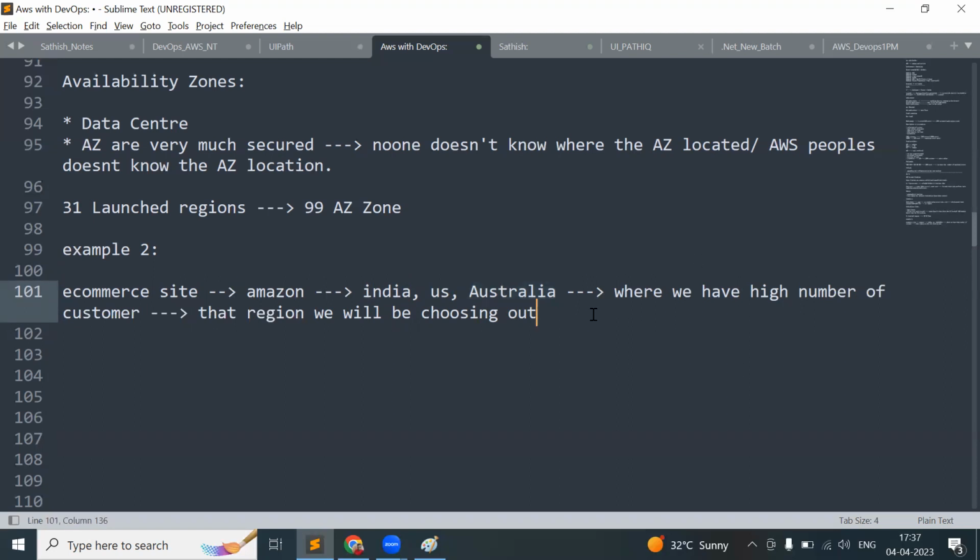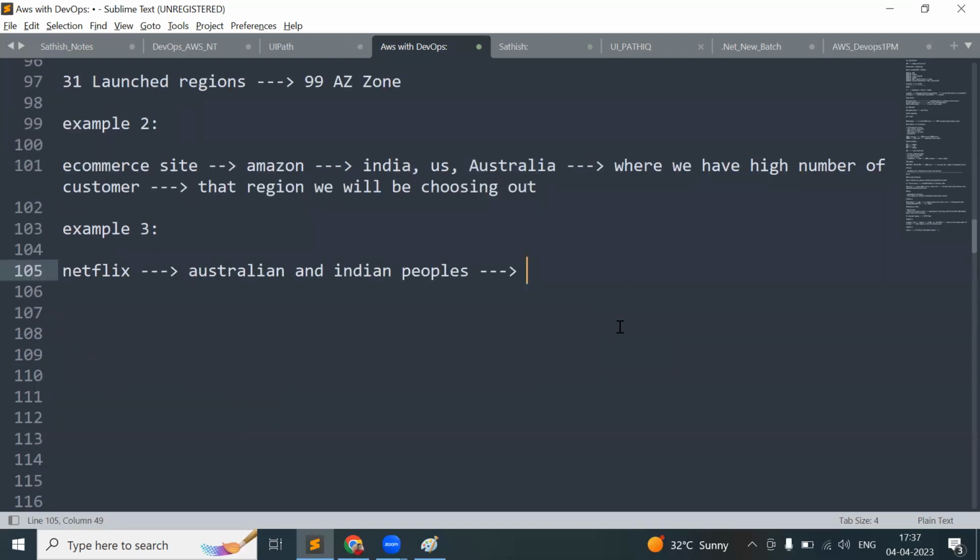Okay, I'll give one more example. Example 3. Consider one Netflix application hosted. It is used by both Australian and Indian people as well. This Netflix site is used by both Australian and Indian people, and the Indian customers are very high.